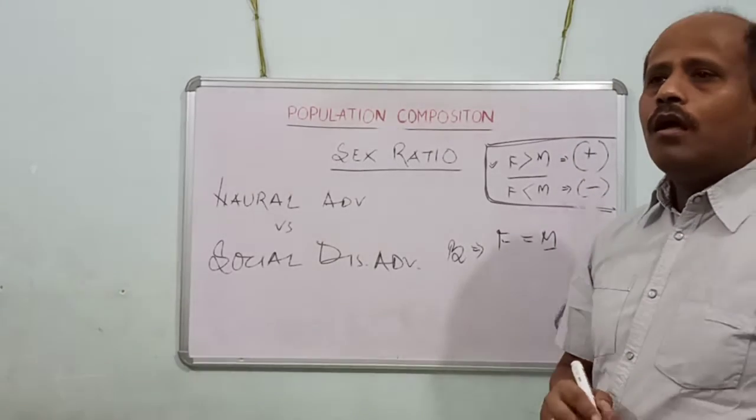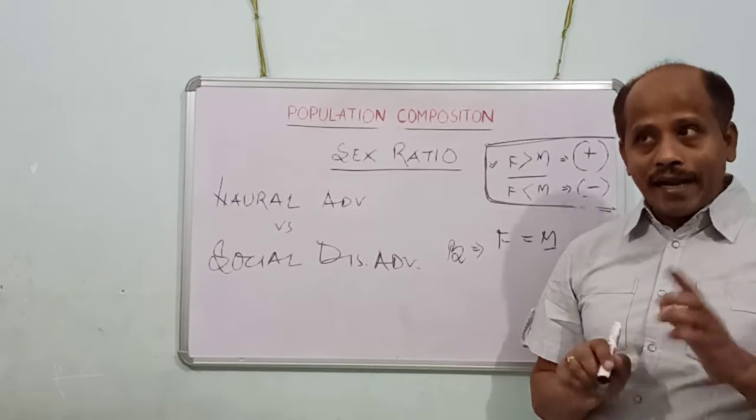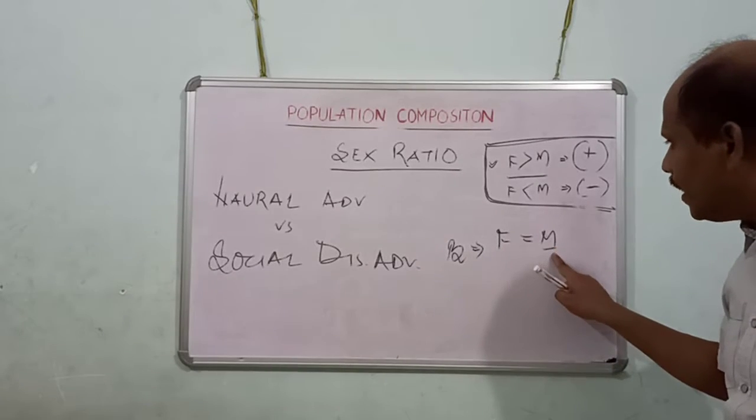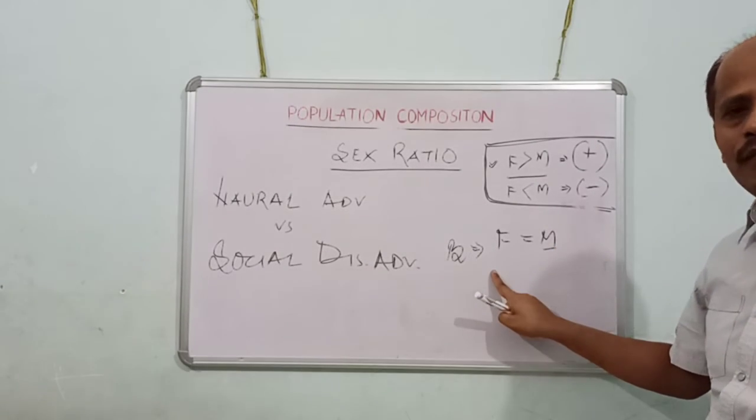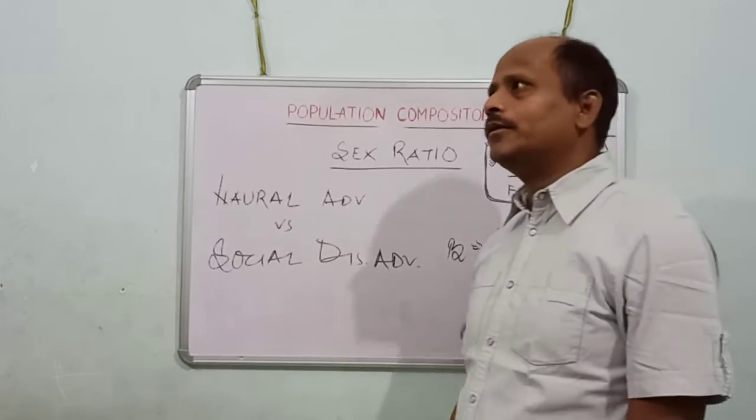But the infant mortality rate is more in males and less in females. What is infant mortality rate?